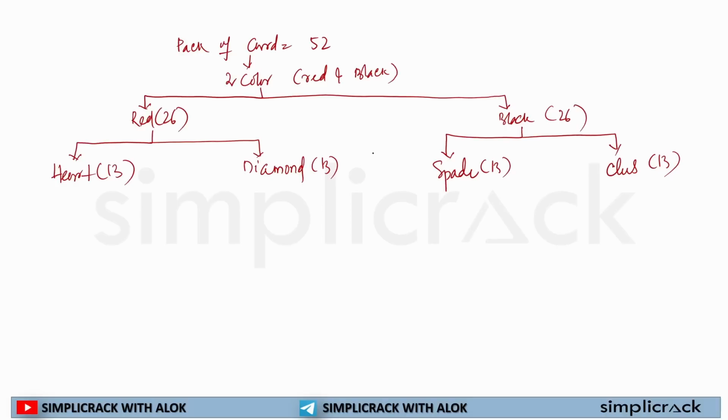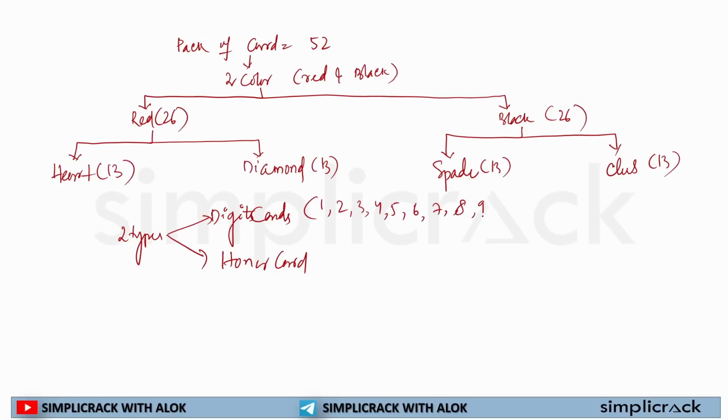Now, out of all these 52 cards, there are two types of cards. One will be known as digit cards. Second will be known as honor cards. Now digit cards are what? Those cards with numbers printed as 1, 2, 3, 4, 5, 6, 7, 8 and 9. Honor cards are two types. One is known as aces, another is known as face or picture cards. The cards in which you will get pictures.